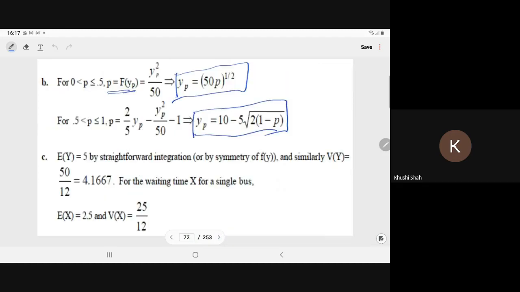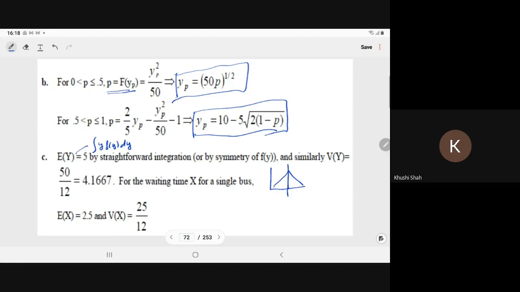So EY is equal to 5 by straightforward integration or by symmetry of the f of y. I think in the previous class I have done this question. So you have seen that the graph for this question is like this. So by symmetry you can say that the mean is 5, right? Or simple integration you can do. So EY is the integration of y f of y dy. In the previous question we have done it, in question number 8.